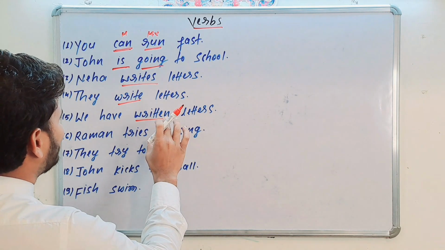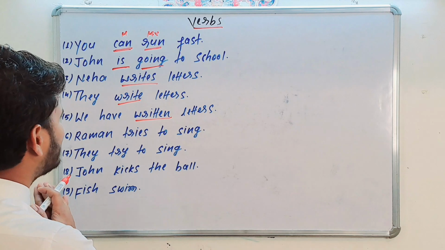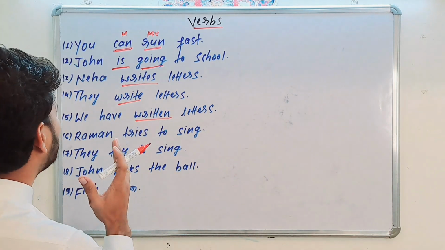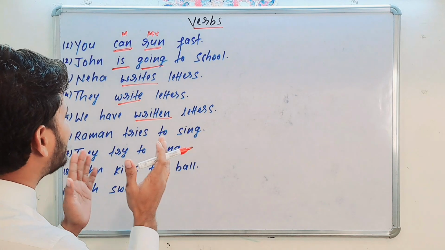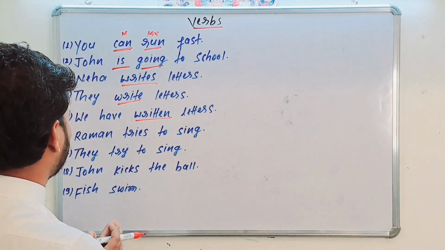So these are finite verbs, which are limited by number, person and gender of the subject. That's why the verb is changing according to the subject. That's why it is a finite verb, and a type of main verb.